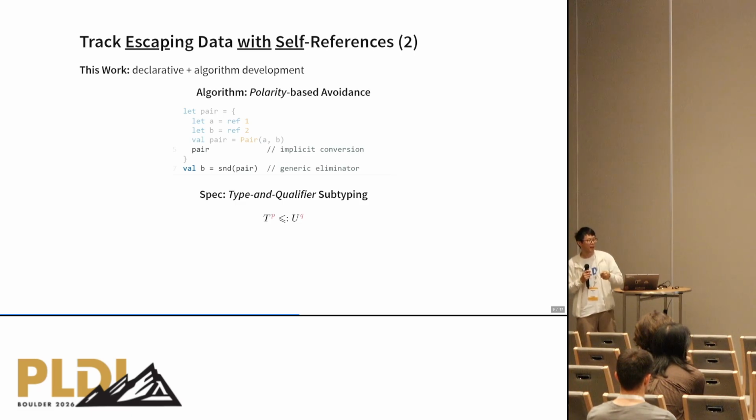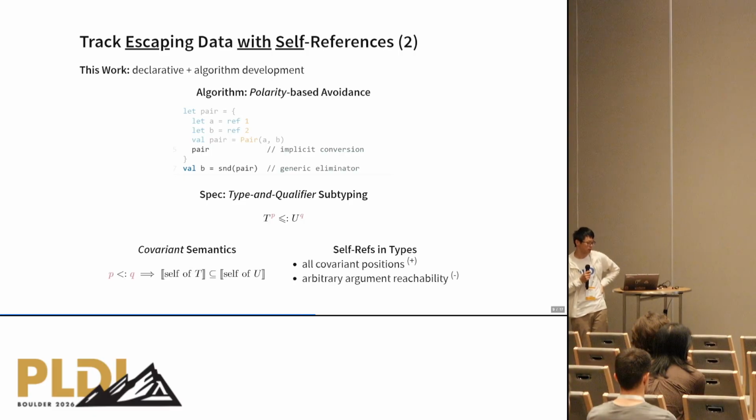And for this spec, we develop type and qualifier subtyping, which is precisely what's missing from our prior work. And why didn't our prior work have such subtyping? Well, for some reasons. First of all, self-references in subtyping carry different semantics on both sides of the subtyping, because they denote the outer qualifier respectively, and the outer qualifier can change in subtyping. So their semantics will also have to change, and that change will have to be covariant.